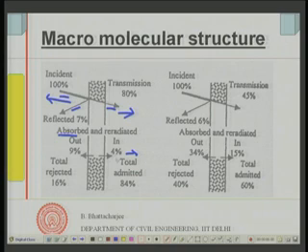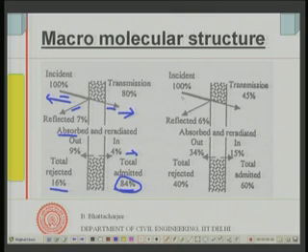Total is 80 plus 4, 84 is going in, admitted. So, I call 84% admitted, and rejected is 9 plus 7, that is 16%. So, the solar gain factor in this particular case is 84%, 0.84. Solar gain factor will be 0.84 in this specific case.